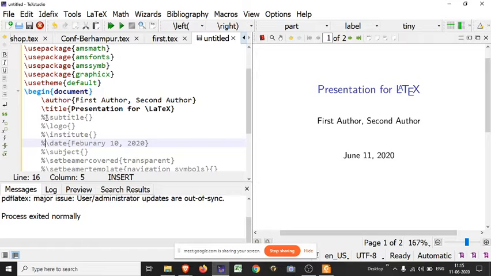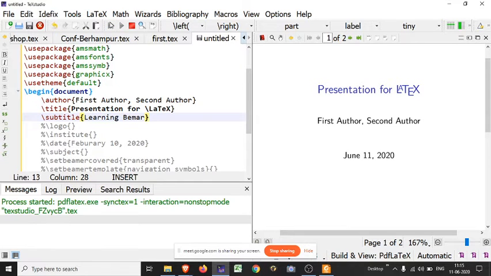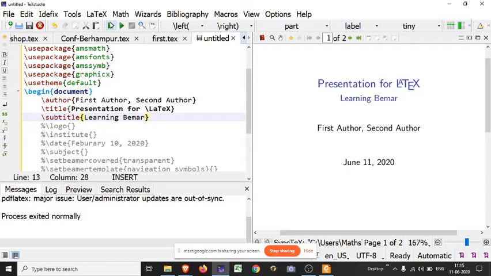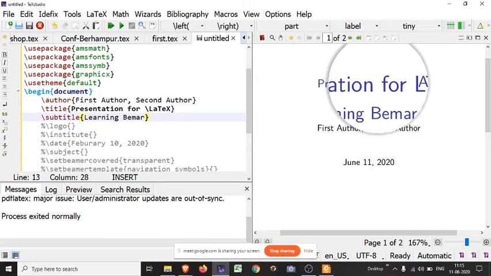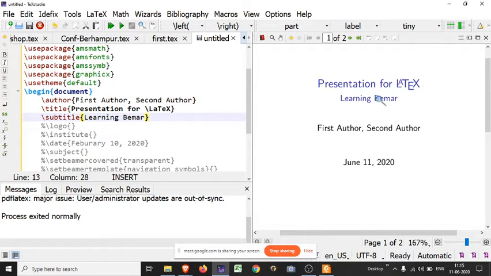Suppose you want to put a subtitle for your presentation. I am writing learning. The best way to learn is to write a single thing and then run it, and observe where the content changes. Look here, after the title there is a subtitle.